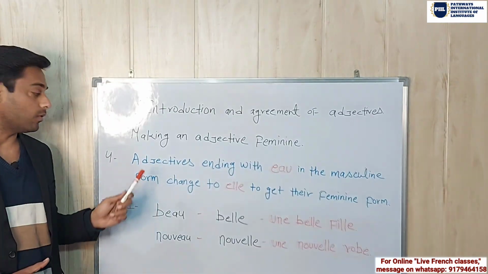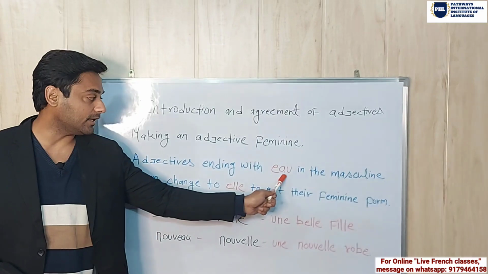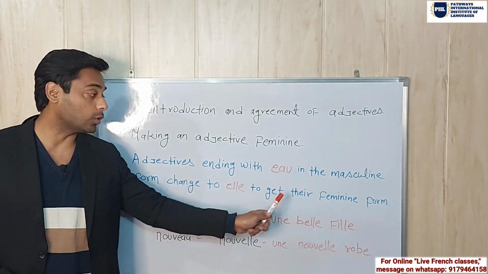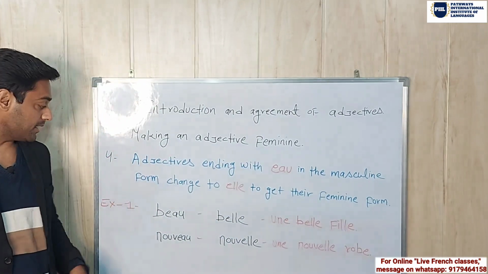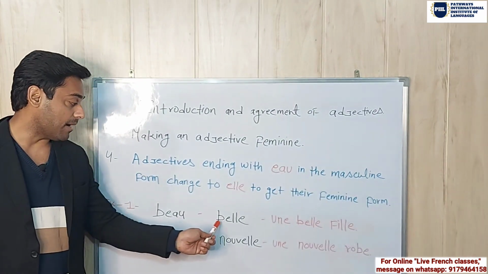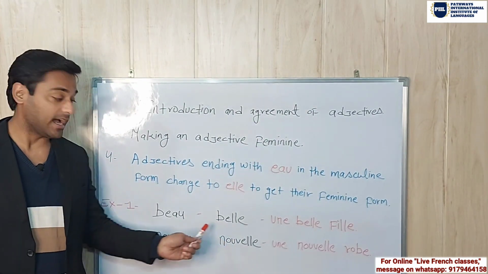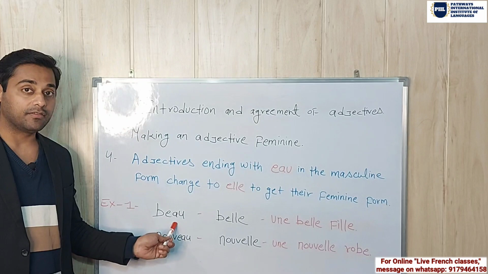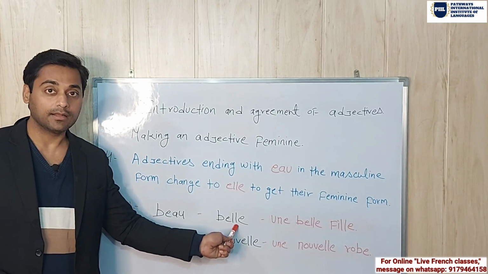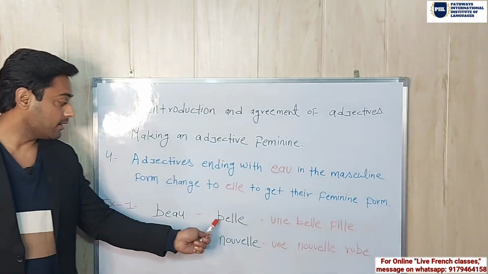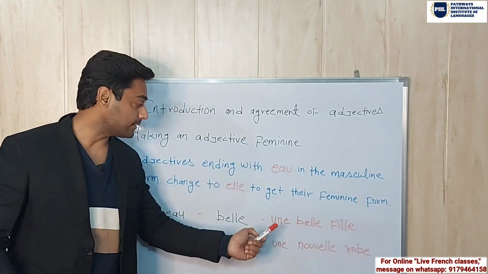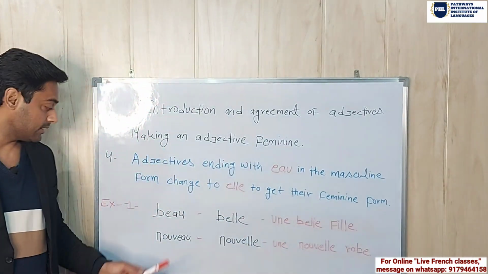Look at the fourth rule now. Adjectives ending with EAU in the masculine form change to L to get their feminine form. For example, beau. Beau means handsome. And in the feminine, it becomes belle. Why? Because this adjective is ending with EAU. So it changes to L. That is why it becomes belle. Une belle fille. That means a beautiful girl.